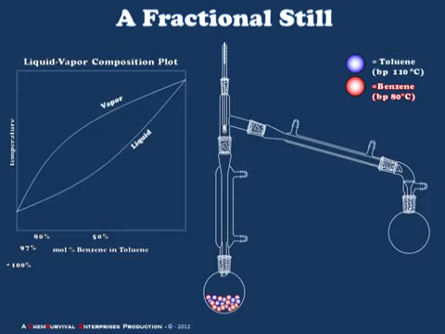Now that we've considered the behavior of just a small aliquot, like a single drop of mixture within a fractionating column, let's try to get a better visualization of what it really looks like and what's really going on inside of that fractionating column. So here again I built a fractional still, and I've charged the boiling flask with 50 mole % benzene and toluene. Let's zoom in on that fractionating column again and see what's going on inside.